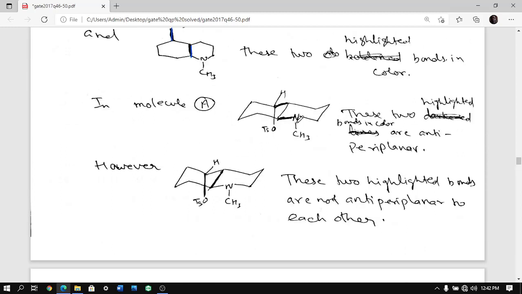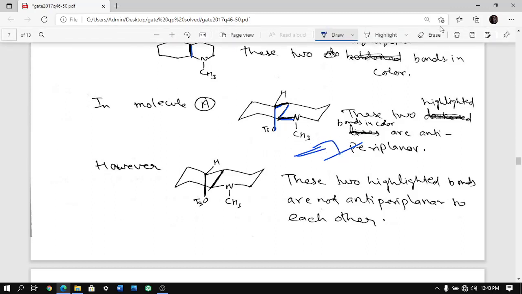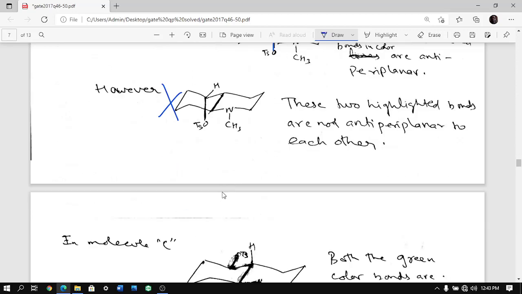We are talking about molecule A now. In molecule A, this part is anti-periplanar to each other, but this part and this part are not anti-periplanar to each other. Anti-periplanar means they should be parallel, basically 180 degrees to each other. So these two, you can see they are parallel to each other. The angle between them is 0 or 180 degrees, whatever you call it. So these two are taken care of, but this OTS is what is cleaving. So this and this have to be anti-periplanar, which they are not. So A is not the reactant which is giving the product.